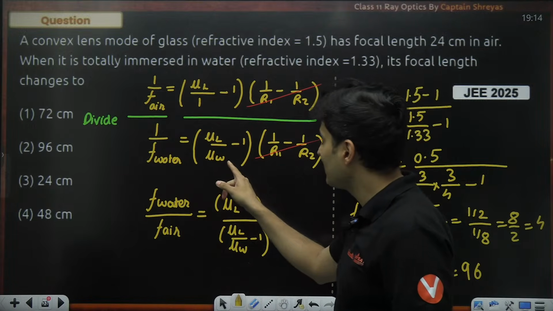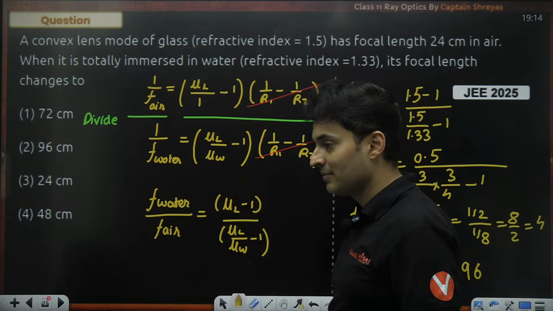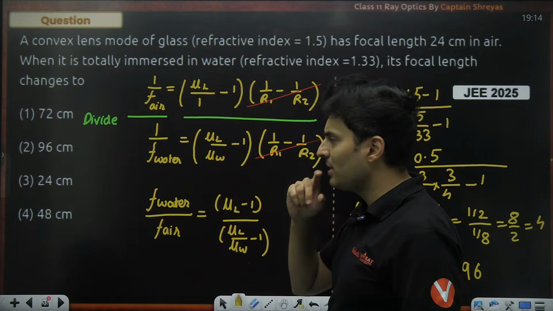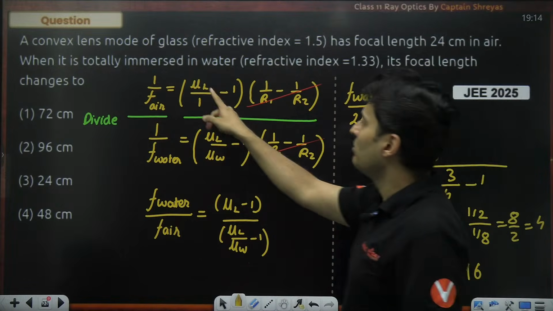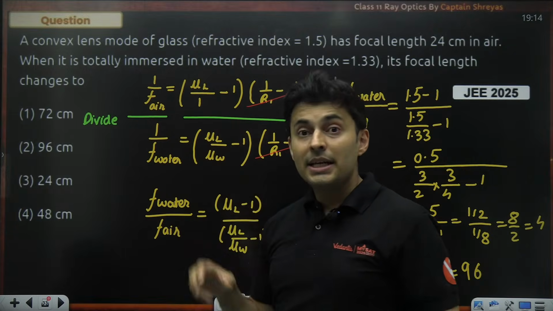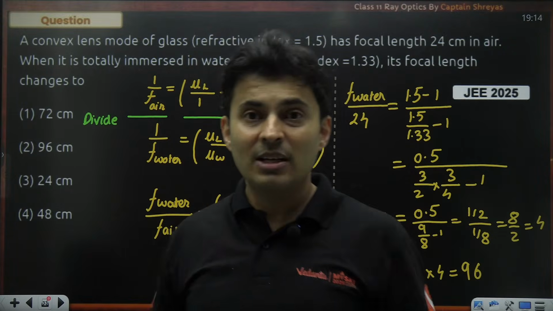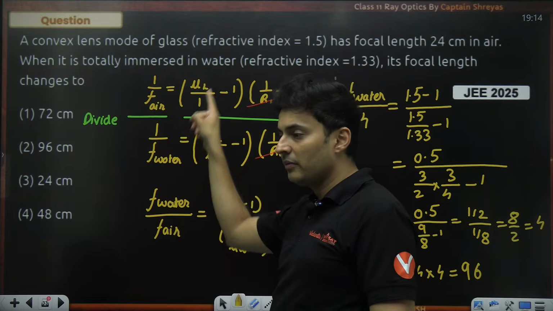Imagine it so happens the medium outside has more refractive index than the lens. What will happen, sir? See, usually this number here, mu minus 1, is positive. But if the outside medium is denser than the medium inside, then this term will become negative.